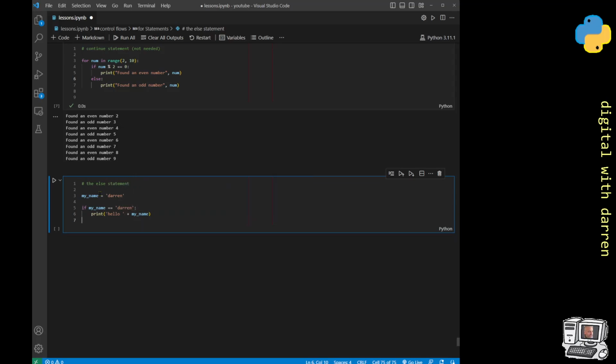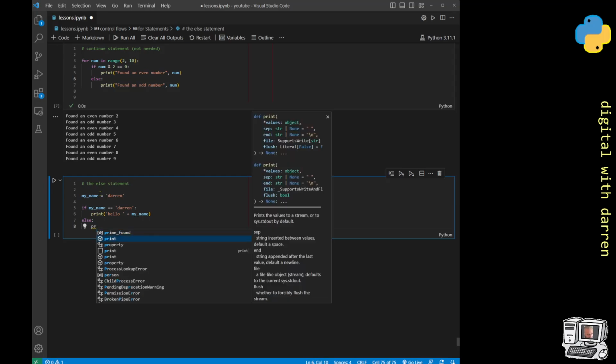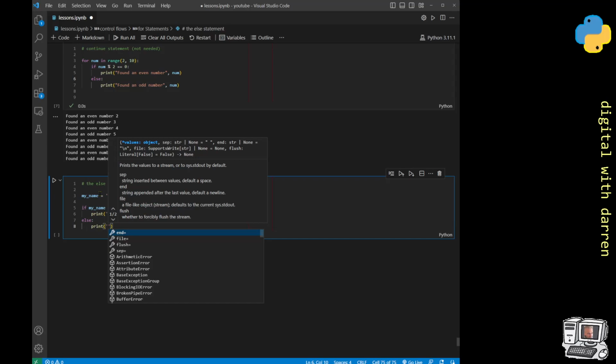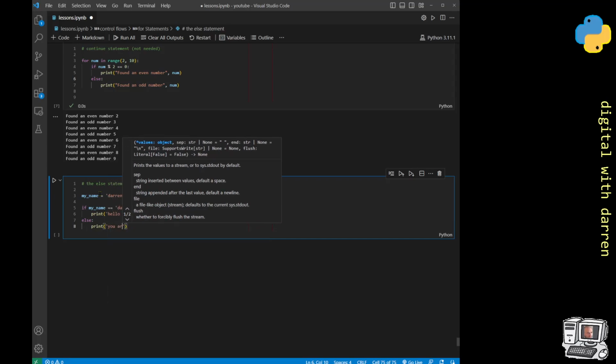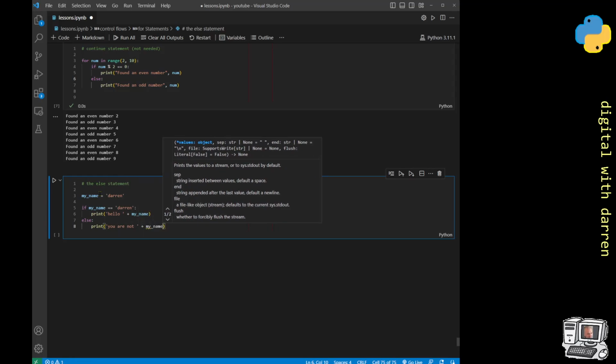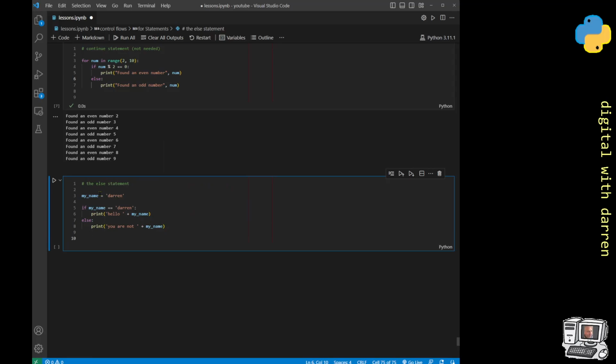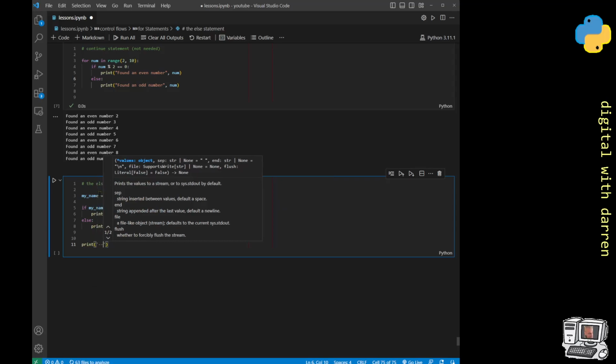But if not, then do something like, so we'll have an else statement, and then if this is not the case, then print you are not, and then plus my name. And then finally at the end we could do something like print end.